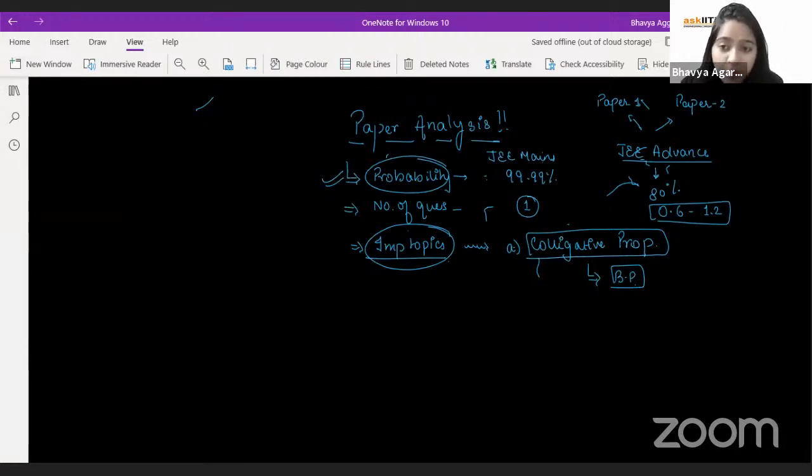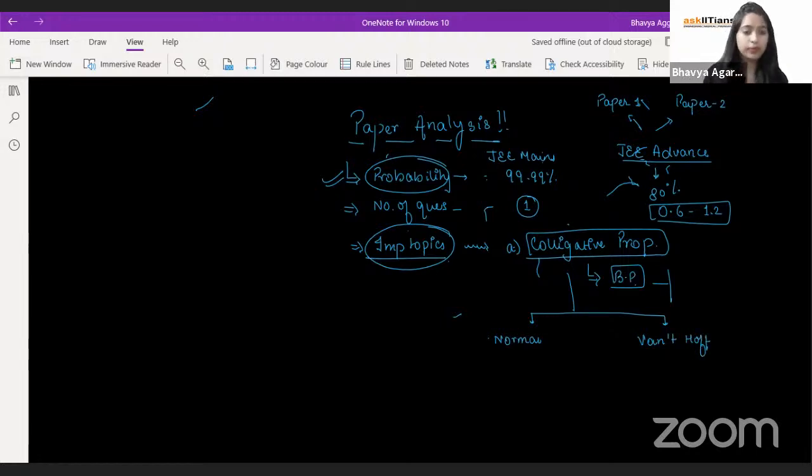Now, in this boiling point part, or in the entire colligative properties topic, they can ask you any type of question. It could be a normal question, or a van't Hoff question, that means using the van't Hoff factor i.